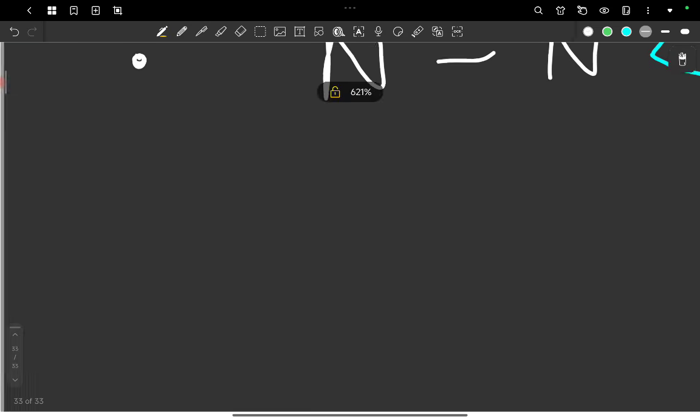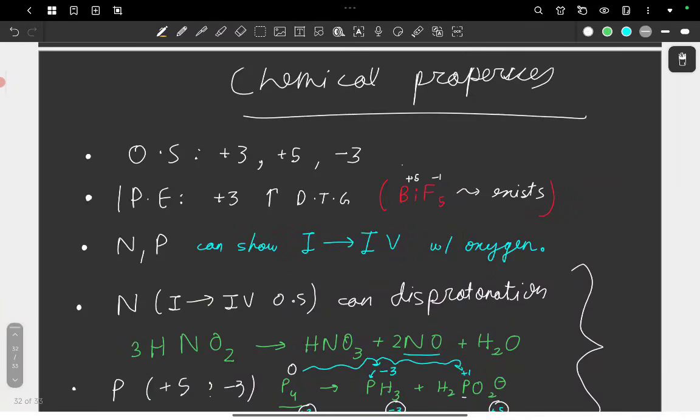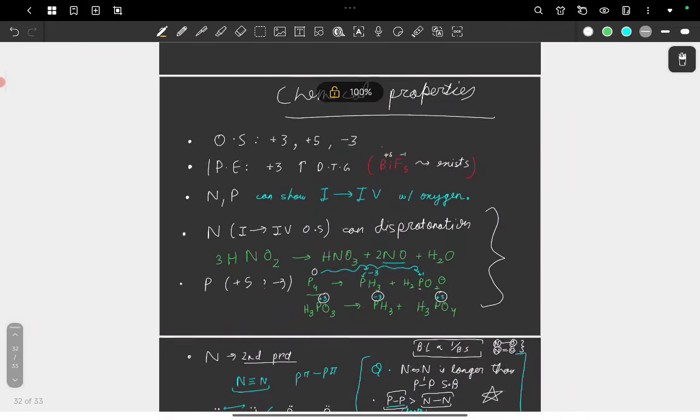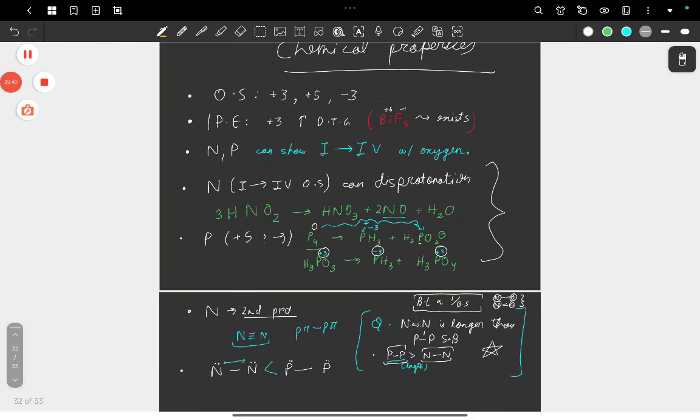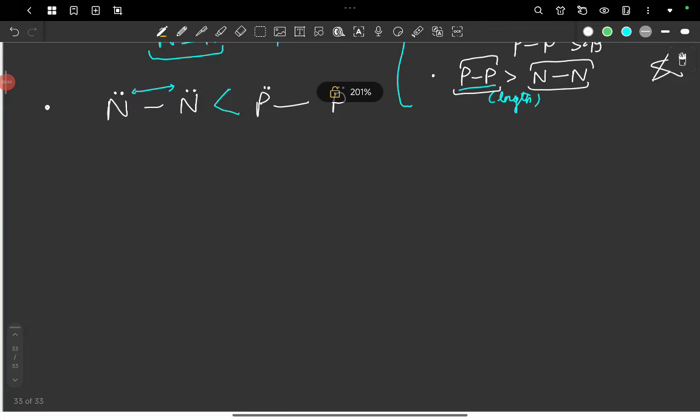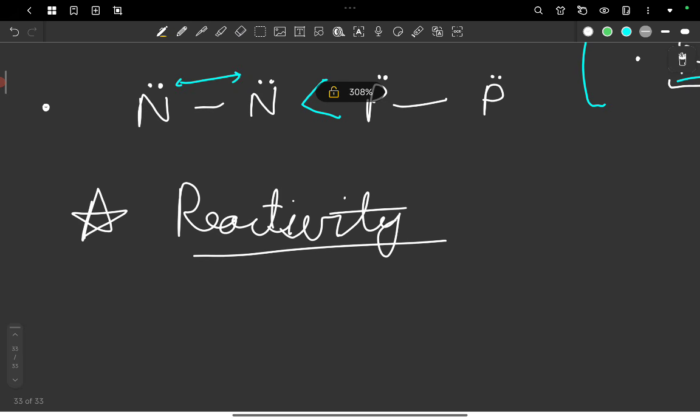Now this is it about the chemical properties, which you can expect when you are forming compounds with these elements. So let's now talk about the chemical reactivity. What is the chemical reactivity of these elements?